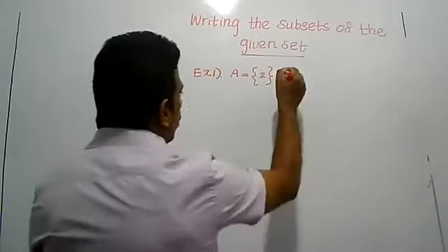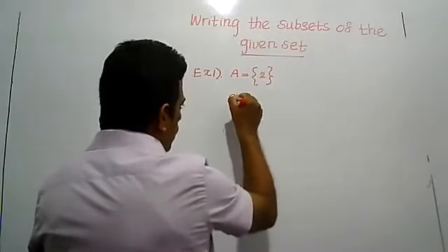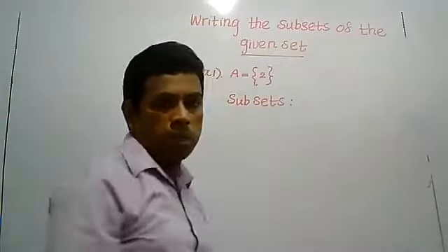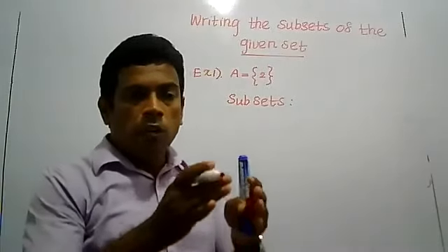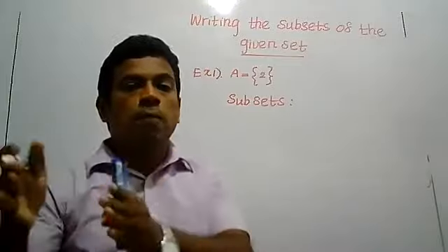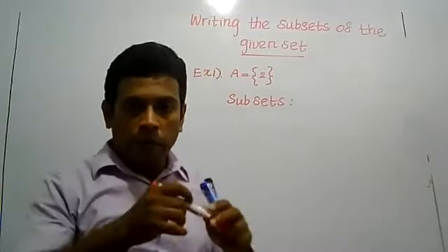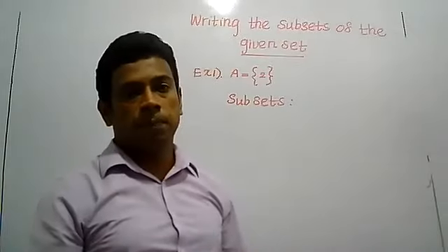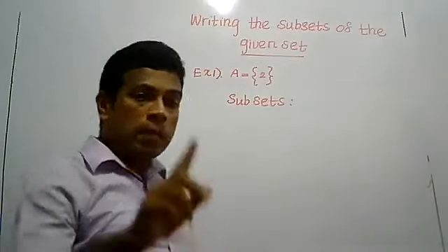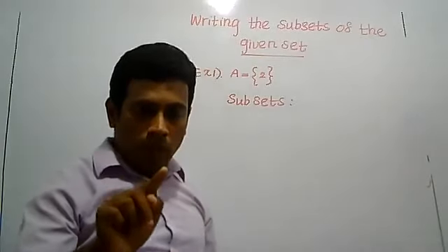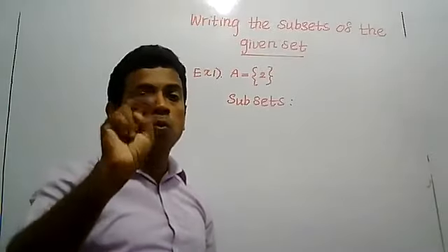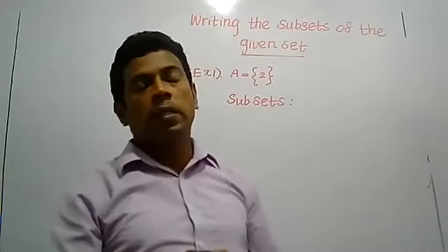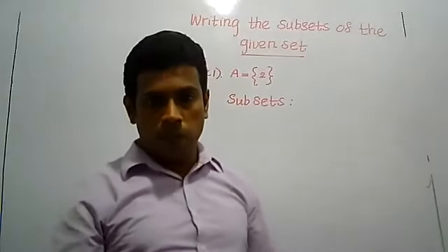Now I want to write the subsets. What are the subsets of this one? Subset means we want to separate that set into smaller sets again. When you get a big set, you separate it into small sets. What are the small sets here? It has only one element. When a set has only one element, it has two subsets. Then what are the subsets of this one?